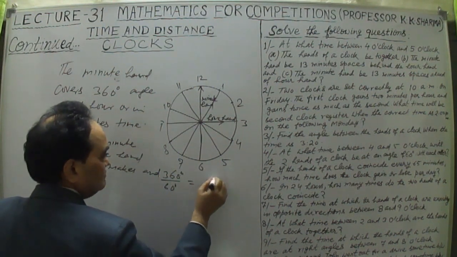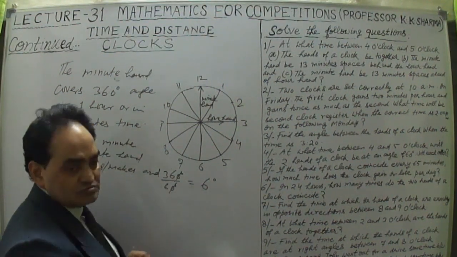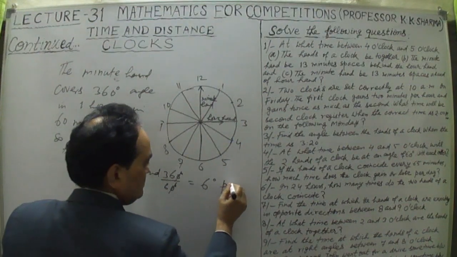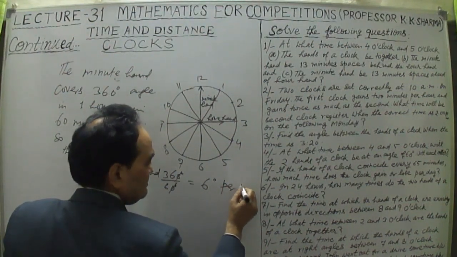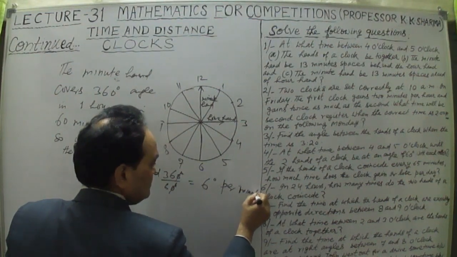That means 6 degrees per minute. The minute hand makes a 6-degree angle per minute.